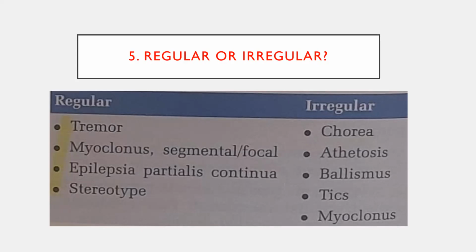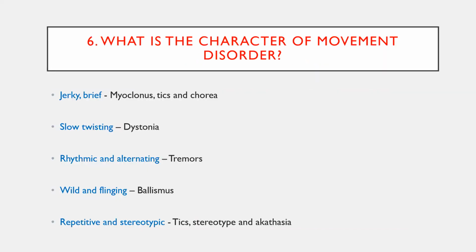And you just need to ask the character of the movement disorder. For example, myoclonus, chorea, tics will have brief jerky movements, and twisting movements will be seen in dystonia. Rhythmic alternating to and fro movements will be seen in tremors, and wild flinging violent movements will be seen in ballismus, and repetitive stereotypic movements are commonly seen in tics, stereotypy, and akathisias.